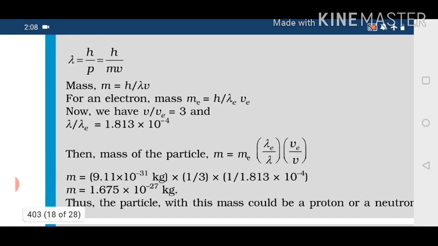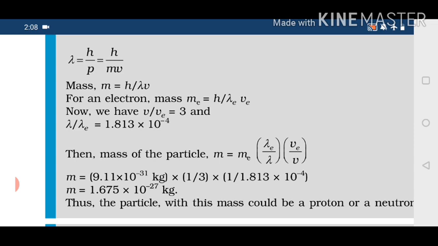Okay, so lambda is h by p, p is m into v, so h by mv. From here I find m, which is h by lambda v. For an electron, h is constant, so I denote it as me, h divided by lambda e ve. Now it is given that v by ve is 3, obviously, because v was 3 times ve. And the ratio of lambda by lambda e is already given to you. So the mass of the particle will be m equals me lambda e by lambda, times ve by v.